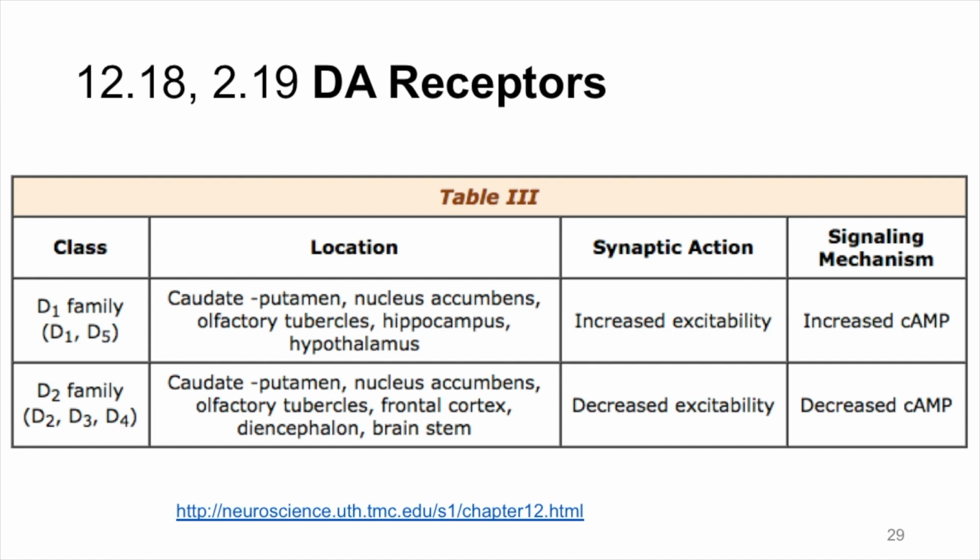These receptors differ based on their location and the effect on the postsynaptic membrane. D1 family receptors, which also includes D5, increase excitability. That is, they are more likely to cause an EPSP. The D2 family decrease excitability. That means that when dopamine binds postsynaptic D2 receptors, that postsynaptic cell is less likely to fire an action potential.